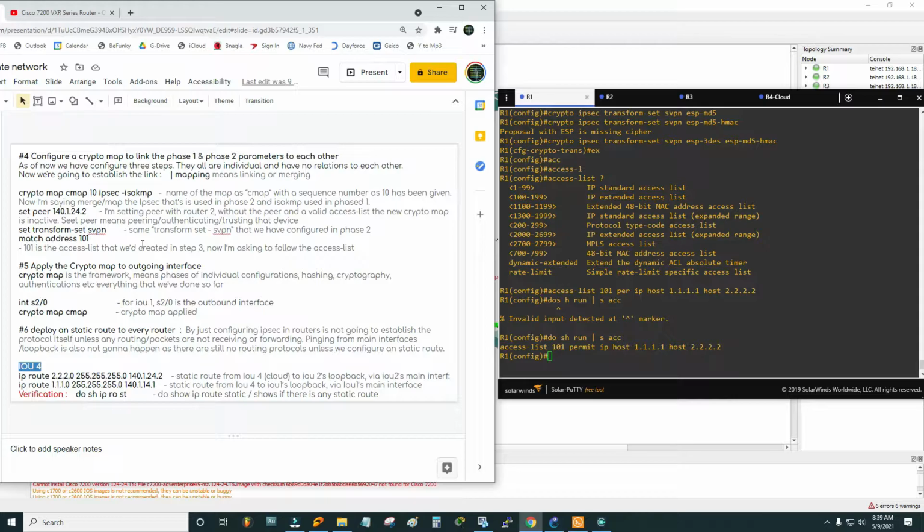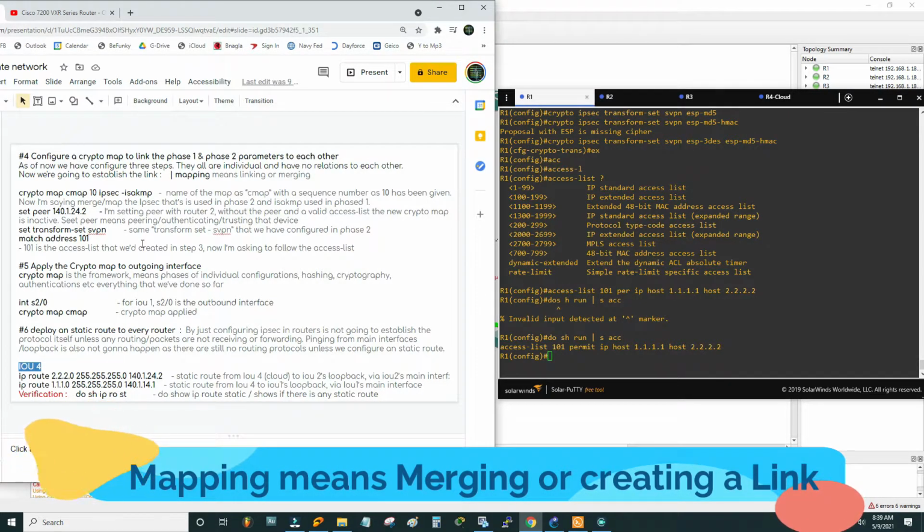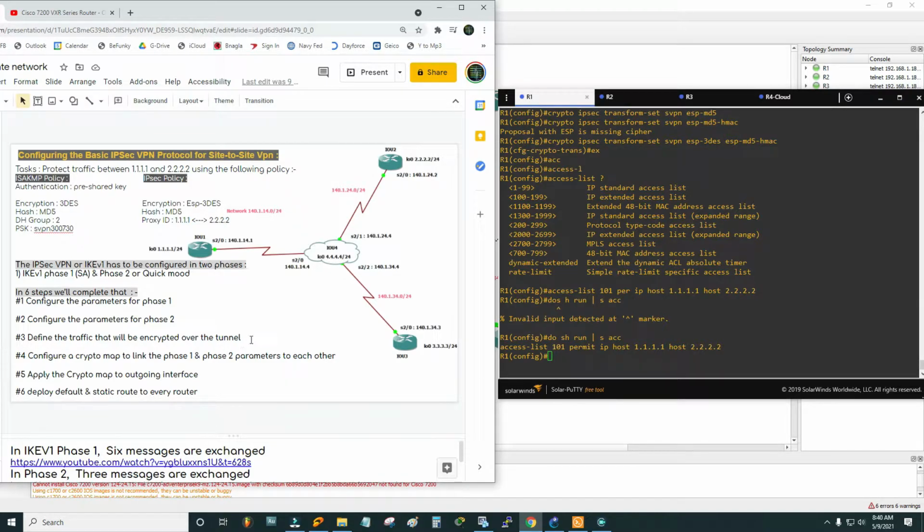Configure a crypto map to link the phase 1 and phase 2 parameters to each other. As of now, we have configured 3 steps, but they all are individual and have no relation to each other. Now we are going to establish the link between 1 to 3. Mapping means linking or merging. So what I'm saying, create a link between all these 3 configurations now. Defining the traffic, that means the access list, and phase 1 and phase 2 as the ISAKMP policy, and then the IPSEC. We are going to merge all of them.